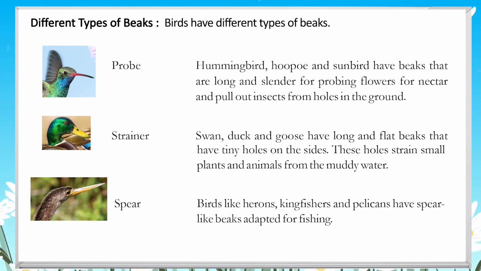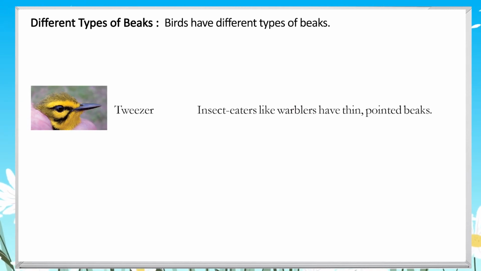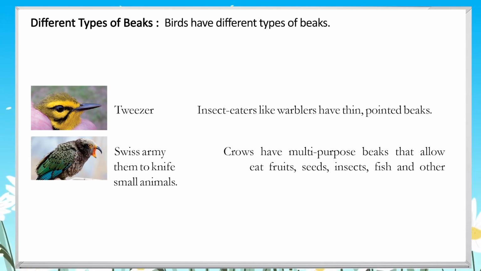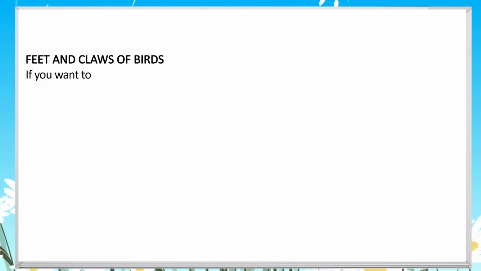Spear. Birds like herons, kingfishers and pelicans have spear-like beaks adapted for fishing. Tweezer. Insect eaters like warblers have thin, pointed beaks. Swiss Army knife. Crows have multi-purpose beaks that allow them to eat fruits, seeds, insects, fish and other small animals. Feet and claws of birds.